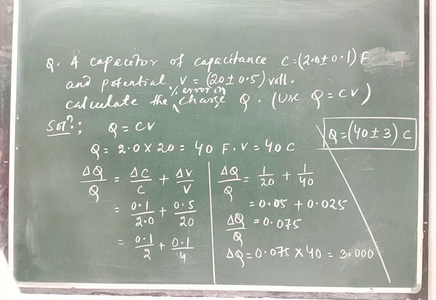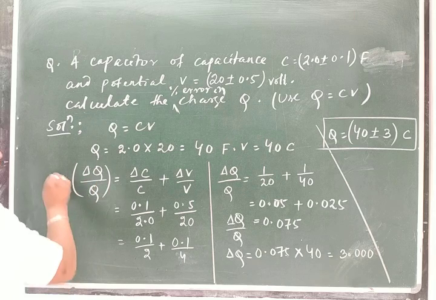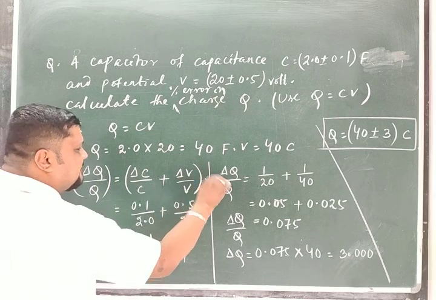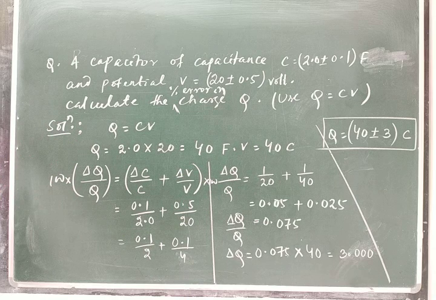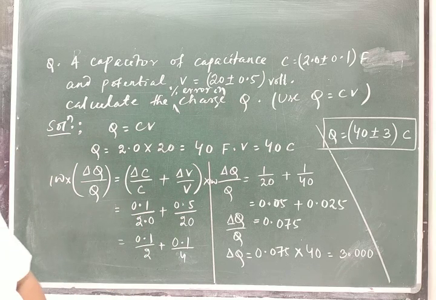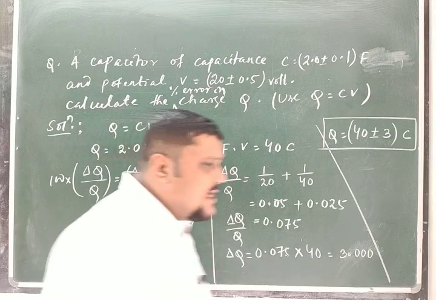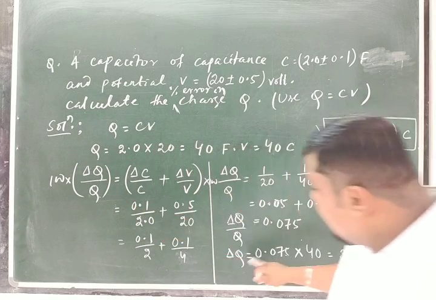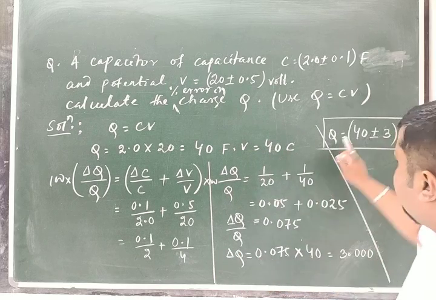That is 3. To calculate the percentage error in Q, you multiply by 100 here, and on this side also multiply by 100. After knowing this delta Q, this is the result.